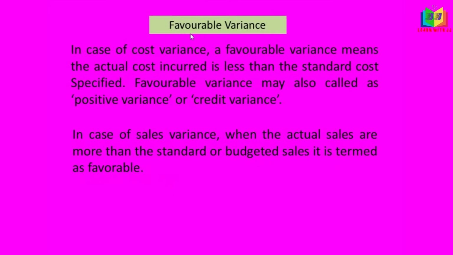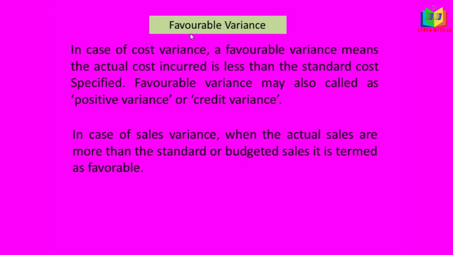Normally variance is of two types, cost variance and sales variance. If it is a cost variance, the favorable variance means the actual cost incurred should be less than the standard cost. For example, the standard cost was fixed at 100 and the actual cost was 80, which means it is favorable because the actual cost incurred was comparatively less than the standard cost.